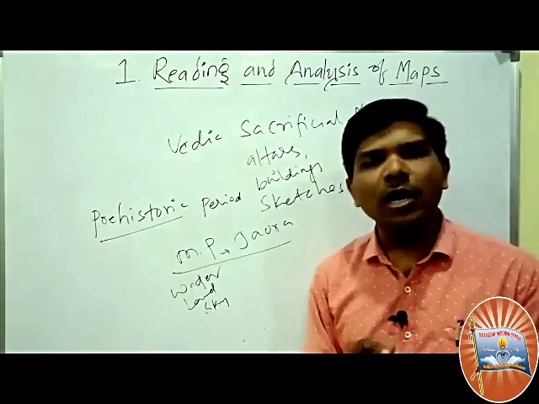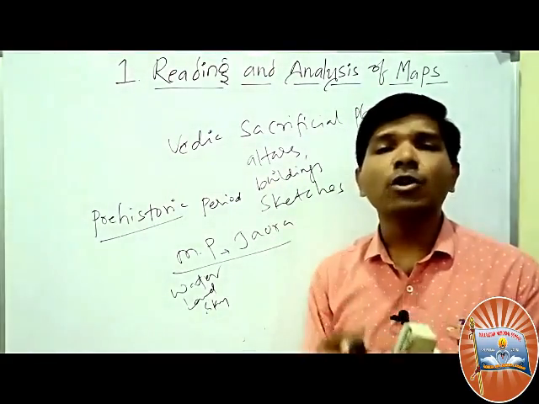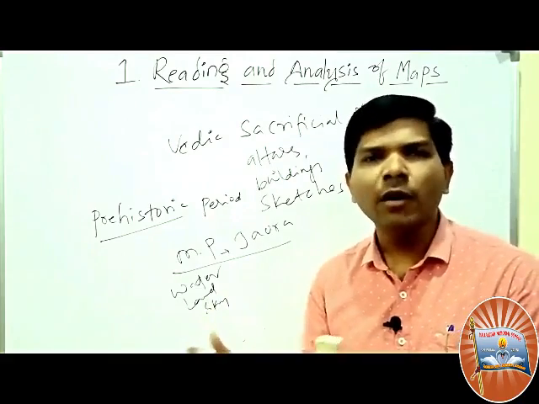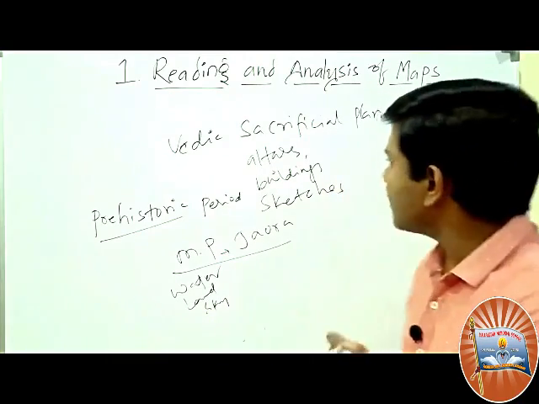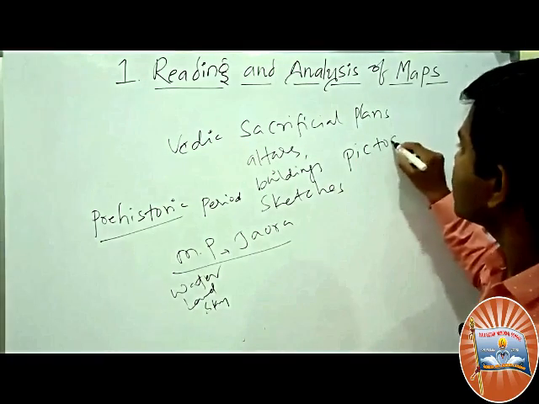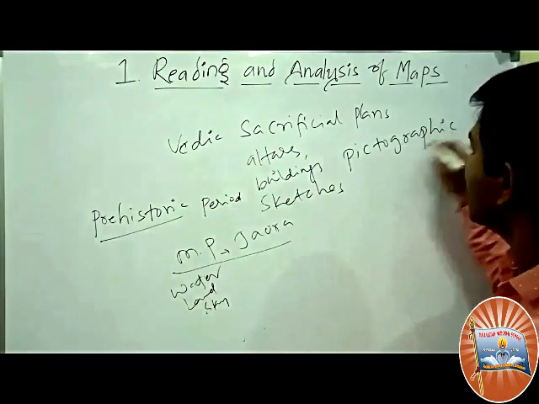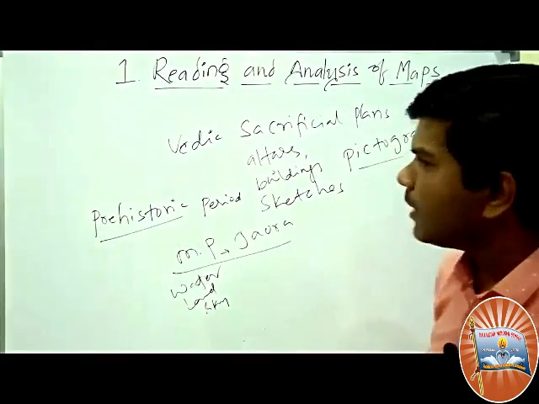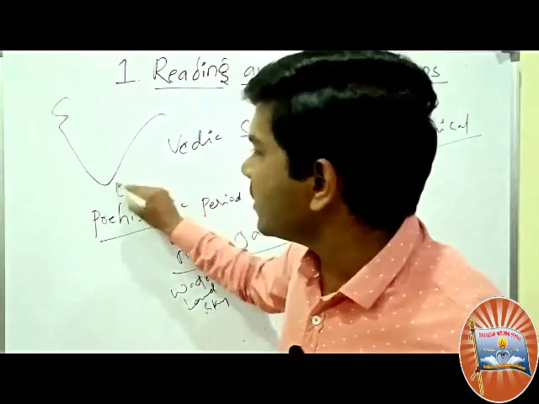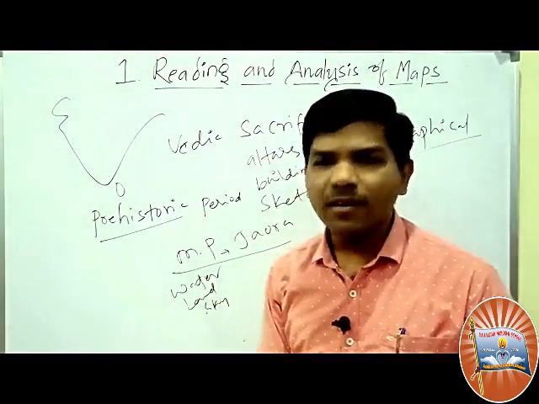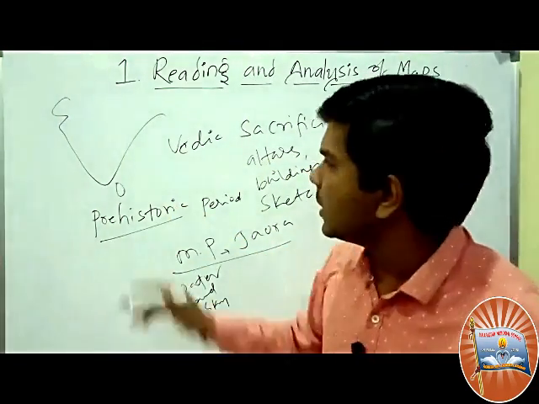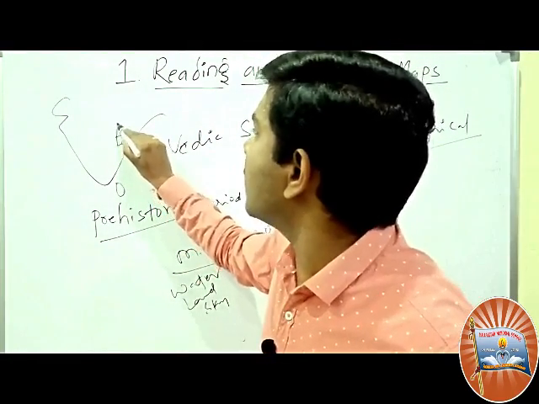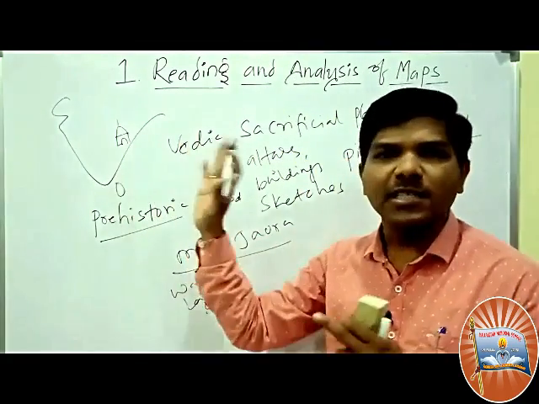Next, pictographical maps. Pictures, graphicals, pictographical maps. What are pictographical maps? For example, this is India. Kanchi or Tirupati is there. You just made one picture as a temple. So yes, it is a temple.